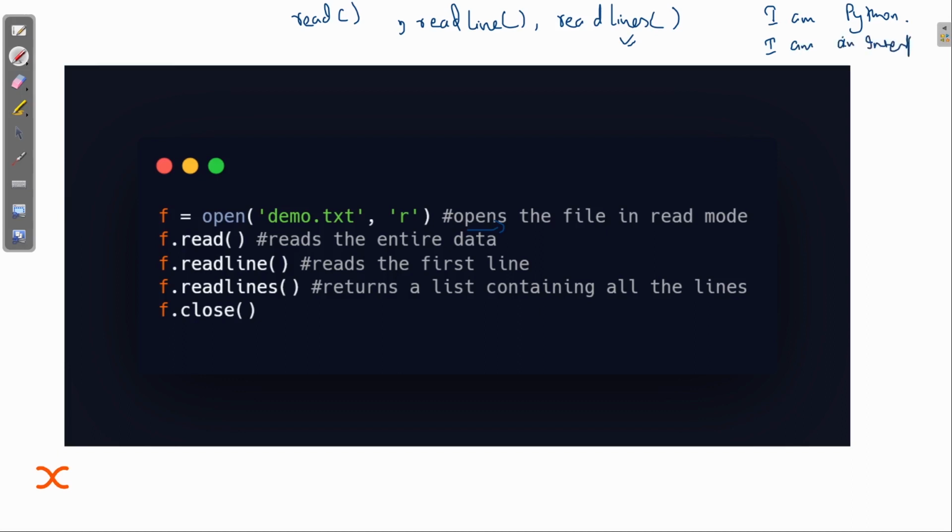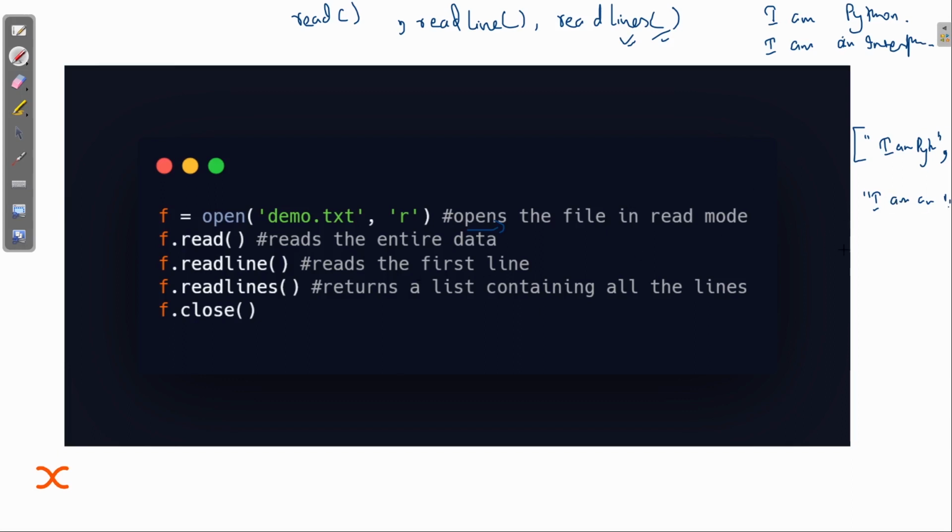Now if I use file.readlines and print it, it will return the first element as I am Python, then a comma, the second element as I am an interpreted language. Are you getting my point? It breaks those lines into values of the list, returning a list containing all the lines as elements. And then we close that file.